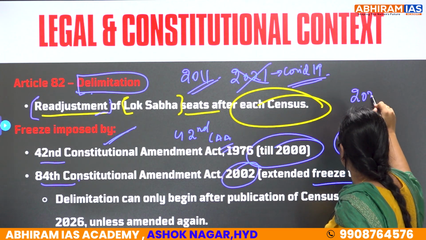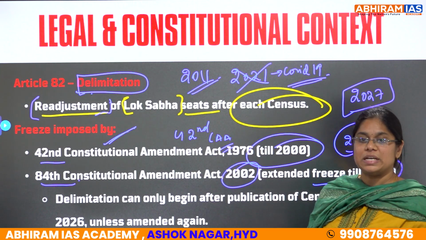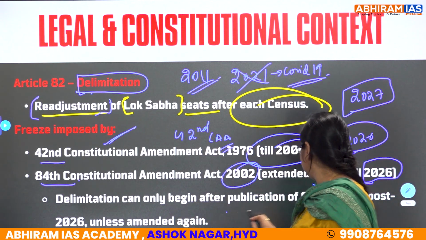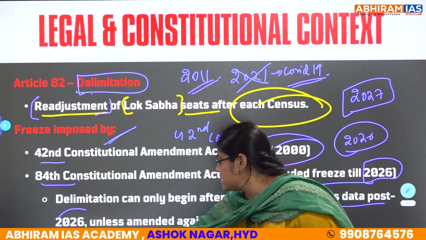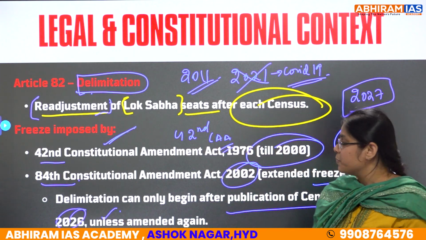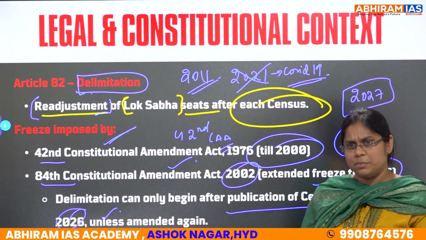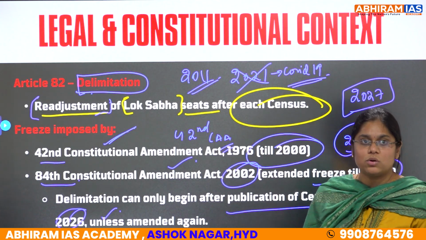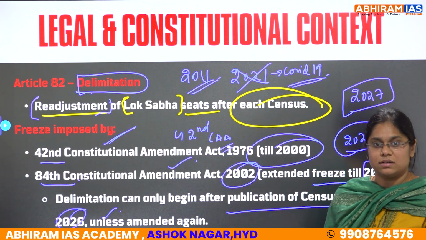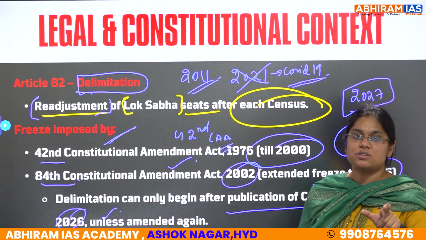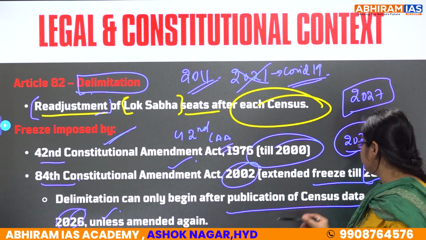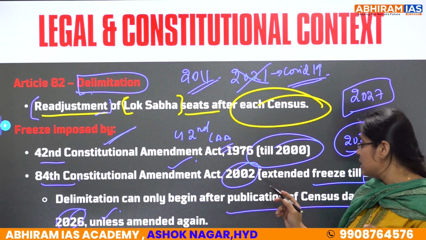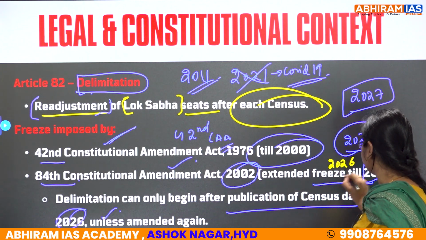So, andukani India is going for its census in the year of 2027. Clear? So, delimitation only can begin after publication of census data post 2026 unless amended again. So, malli దీన్ని amend చేసుకోవాలనుకుంటే చేసుకోవచ్చు. But maybe they won't do like that. But compulsory census అనేది అనౌన్స్ చేస్తున్నారు కాబట్టి India will go to its census count in the year of 2027. Done? So, ఇప్పటికి అంటే 84th Constitutional Amendment of 2002 ఏం చెప్తుంది అంటే this delimitation seats, the number of Lok Sabha seats have been frozen till the year 2026.